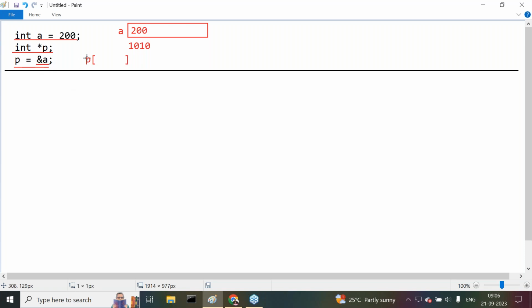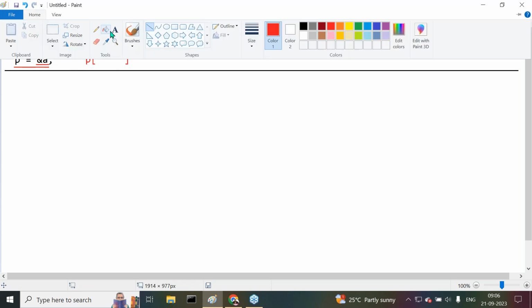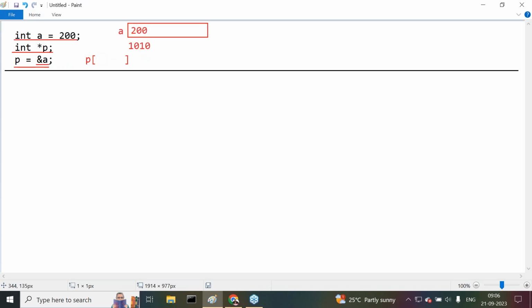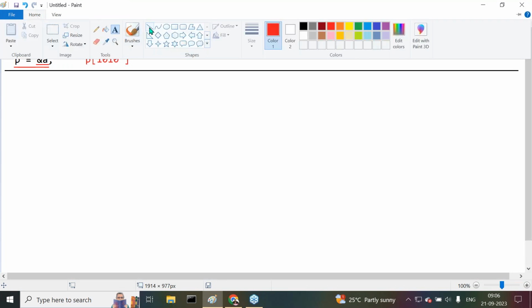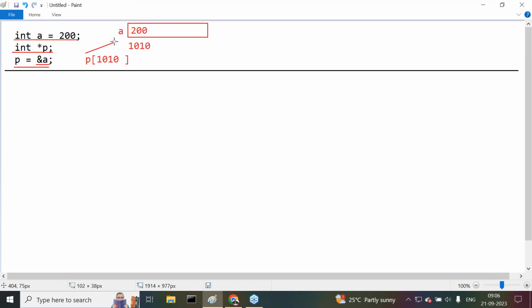&a, the address of a. That will be assigned to what variable? P variable. The 1010 value will be assigned to what variable? P variable. Whenever we are providing the value 1010, automatically the P variable will refer to this particular location. P variable is referring to this particular location.